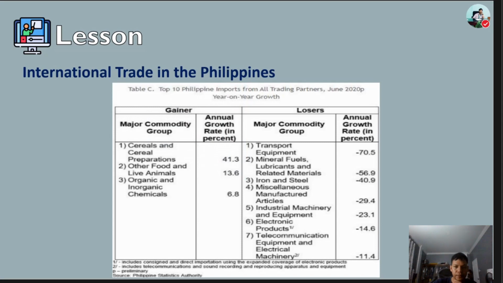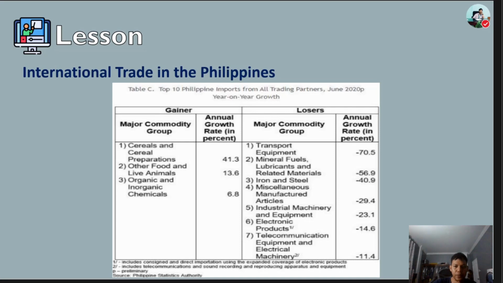Imports plunged at an annual rate of 24.5%. In the previous month, the decline was faster at 40.6%, while in June 2019, imports decreased by 7.2% annually.